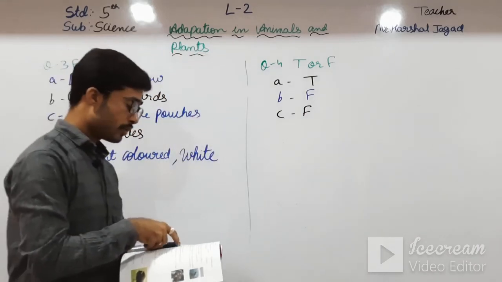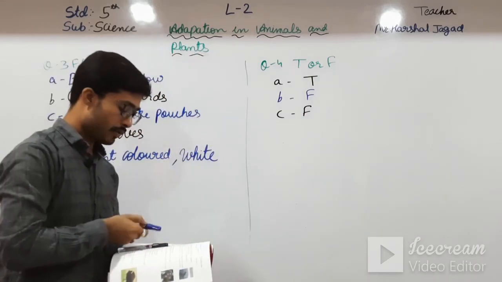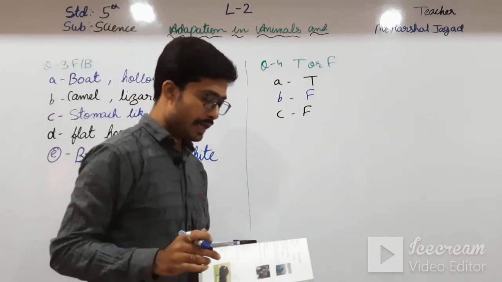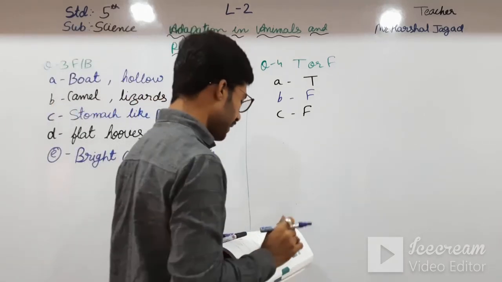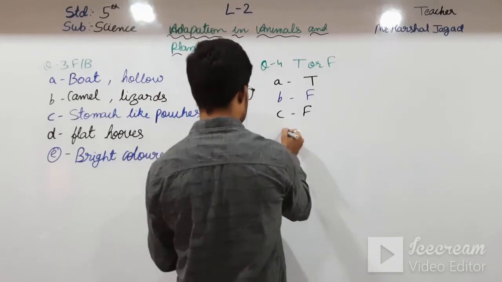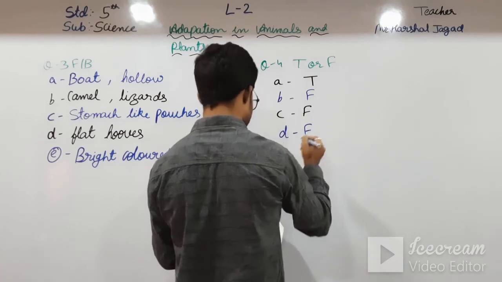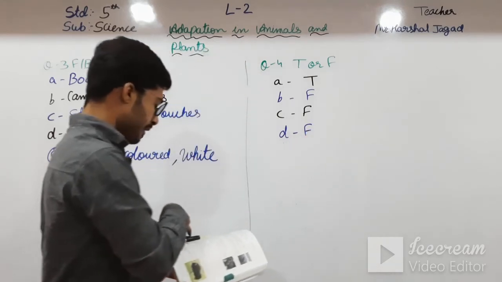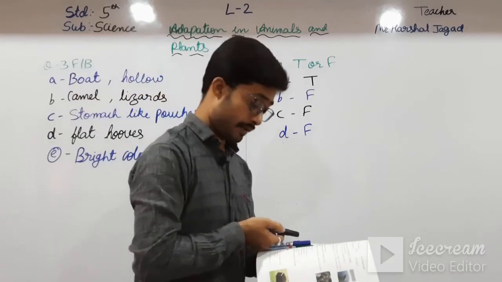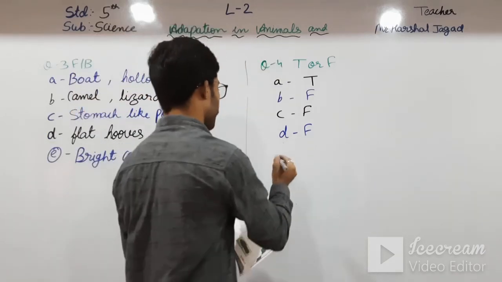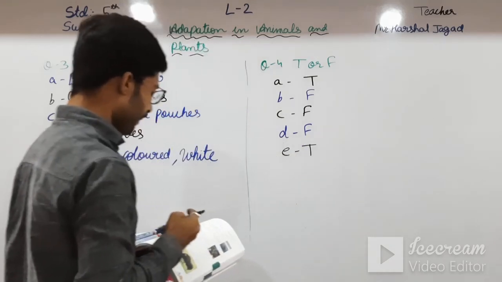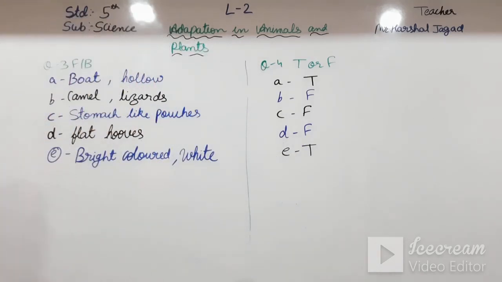And going towards D, that is the snowy owl in polar regions has white feathers so that it can be seen at night. No, this is also wrong. So it will be false. And trees in the windy regions are flat topped. Yes, they are flat topped. So in the E comes true. Okay students, please write down these answers.